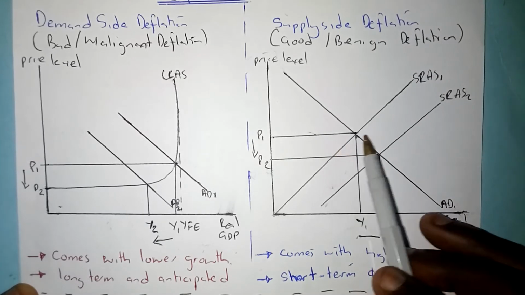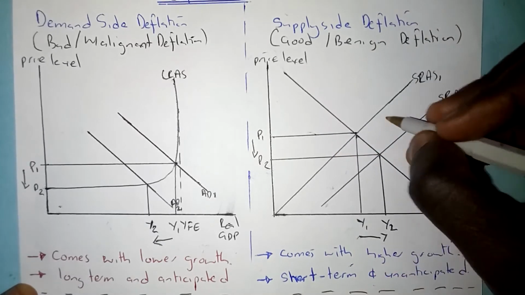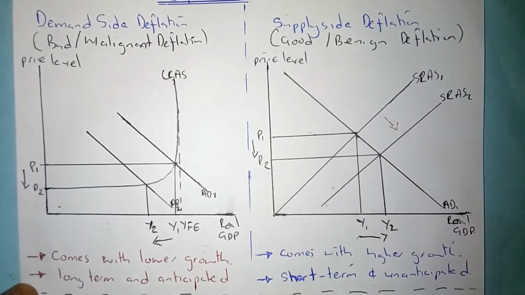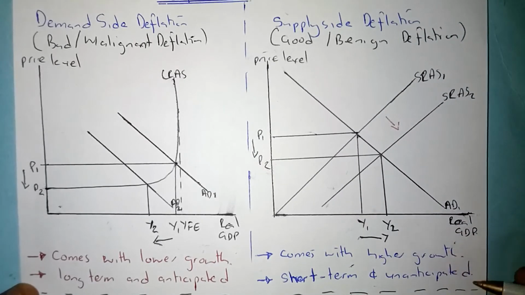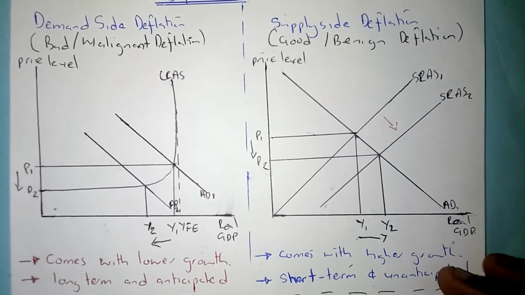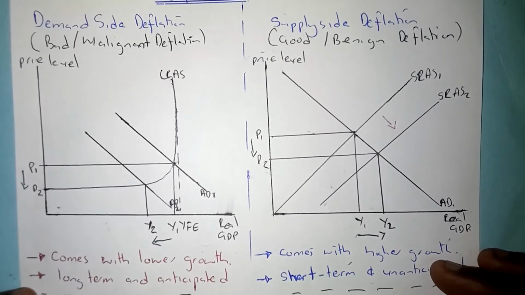Then supply side deflation is whereby we shift aggregate supply to the right. Then we see an increase in growth and a fall in prices. That is supply side deflation, or a good benign deflation. So economists tend to give those certain names to these types of deflation.